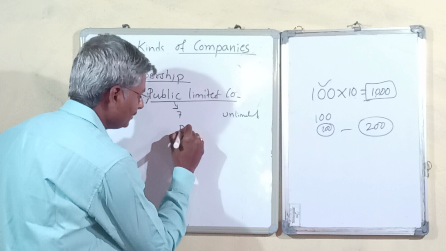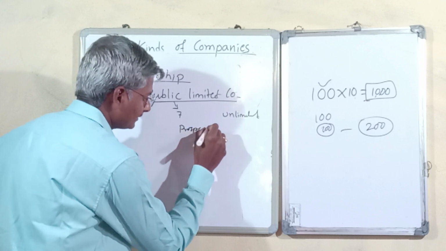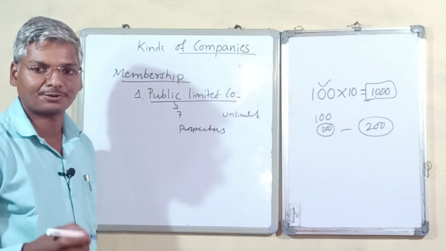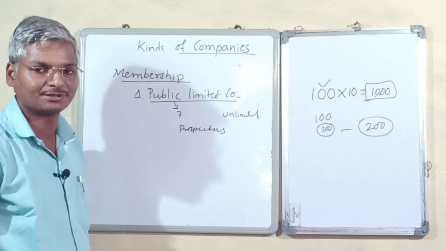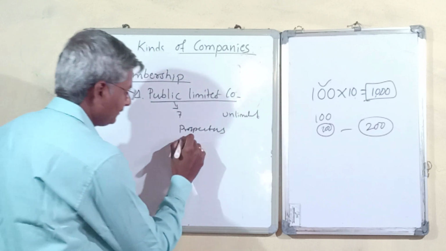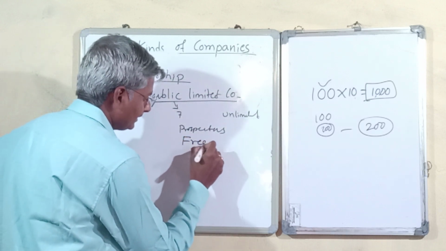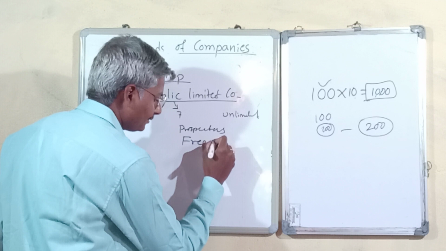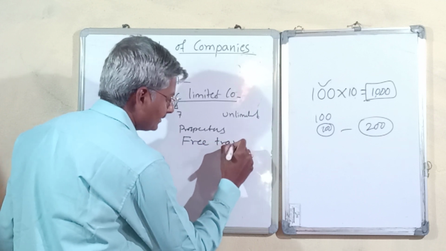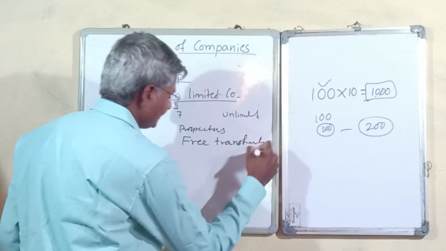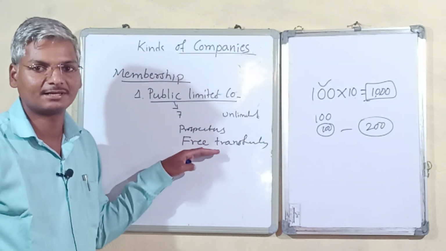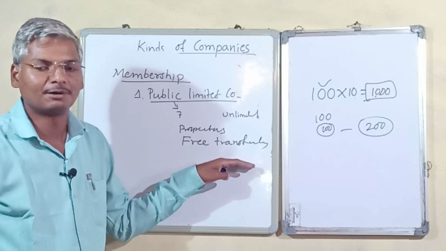A public company may issue a prospectus for public subscription for its capital. Also it has no restrictions on transferability of shares, where it can freely transfer its shares to the public.